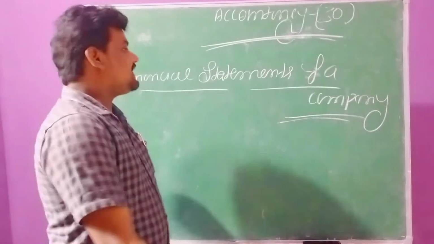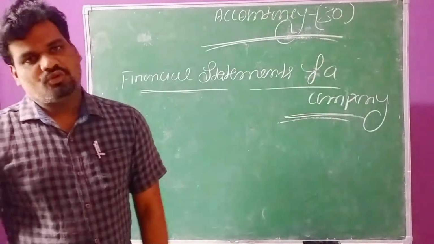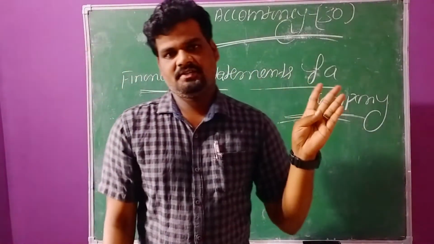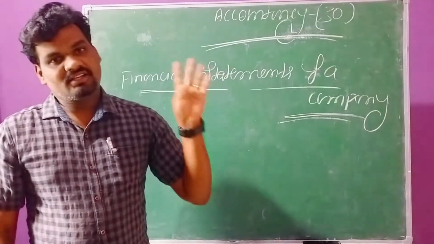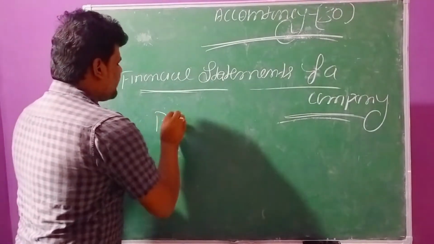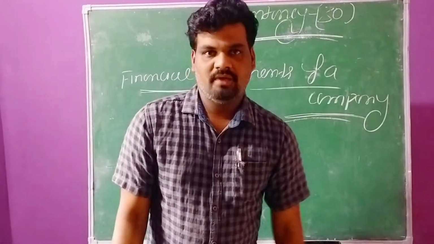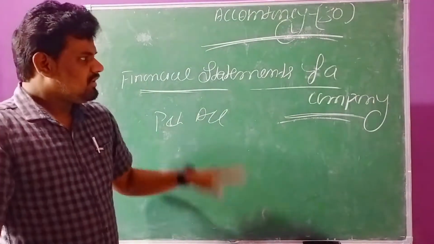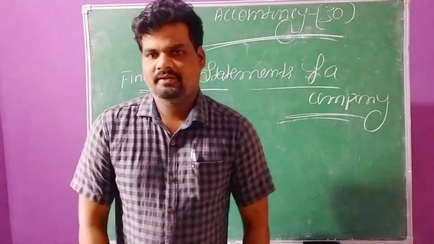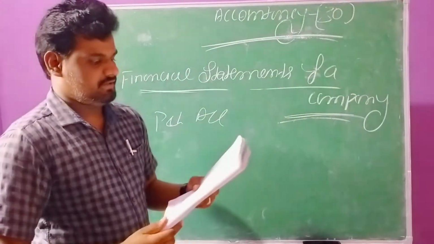So in that accounts class we have commenced financial statements of a company. There are two types of financial statements: one is profit and loss account and the second one is balance sheet. On the profit and loss account, in the previous session we started one question as per the PU board question. In this session we will solve one more question from the question bank. All of you observe the question in the question bank.